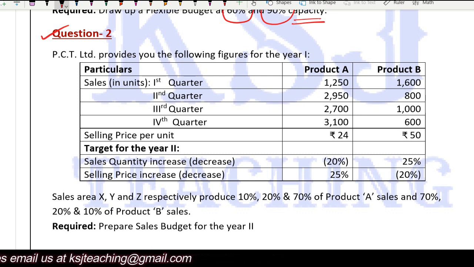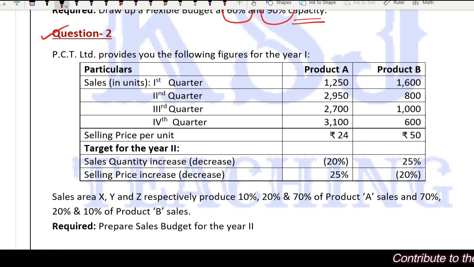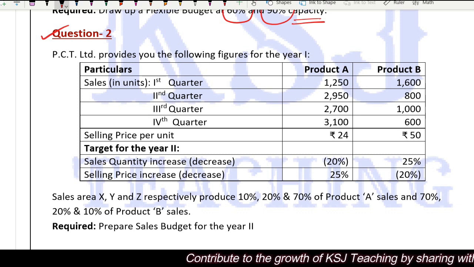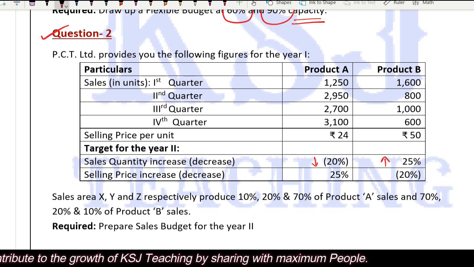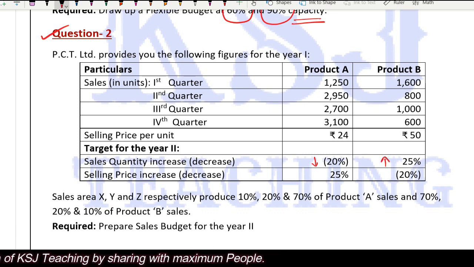Target for the year 2, sales quantity will increase or decrease by 20% and 25%, right? In the bracket means decrease. Sales quantity for product A will decrease and for product B it will increase.